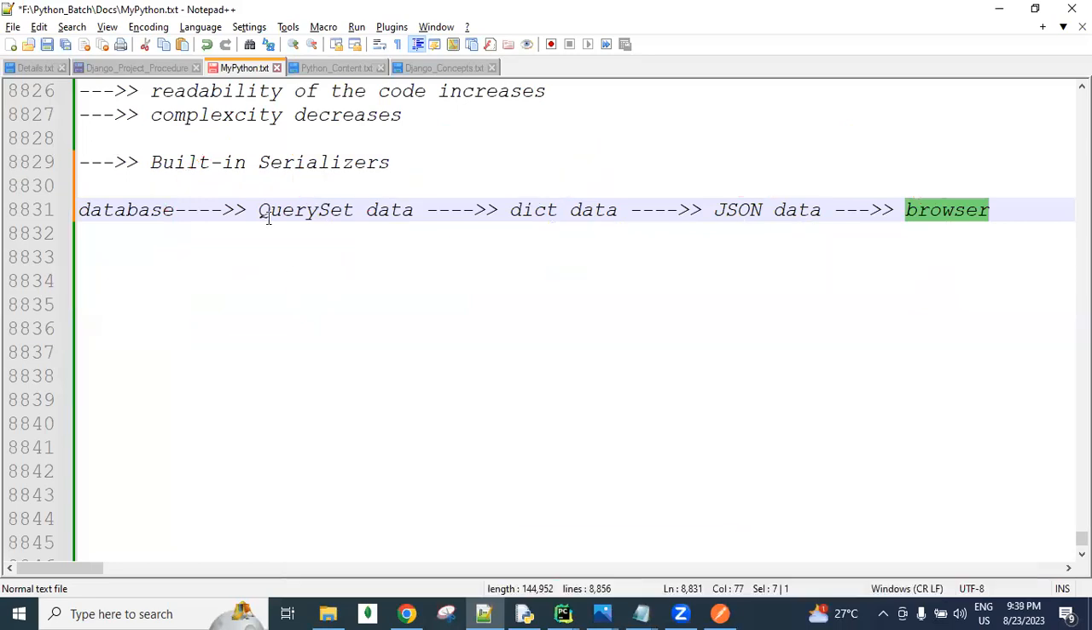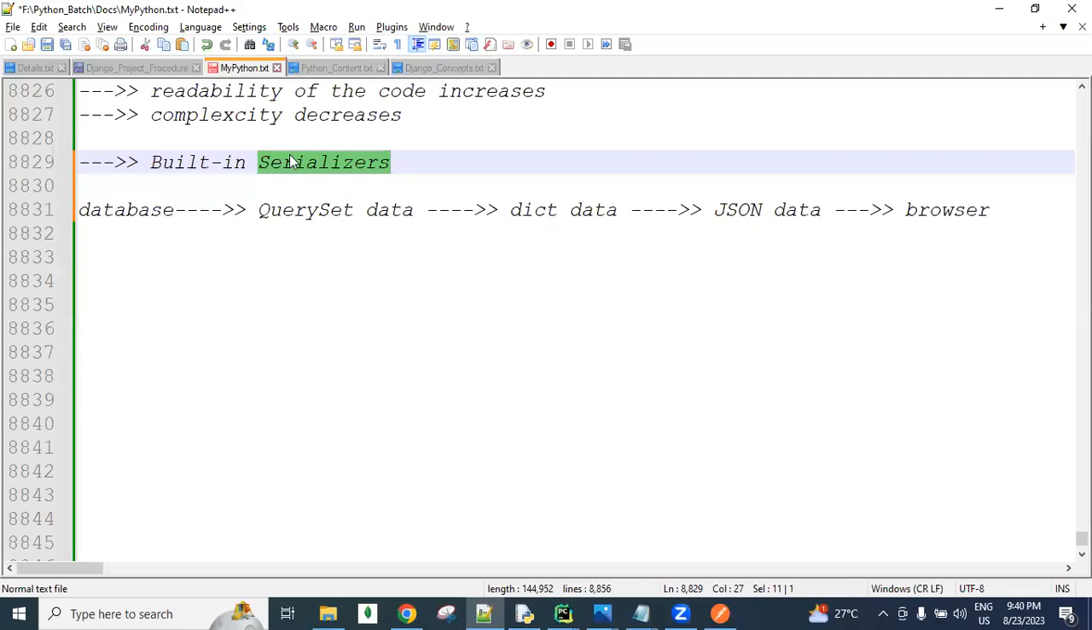Got it? Yes, guys. So simply converting one type into another type, the process is called serializers. Using pure Django, we can do all these conversions manually, but more than hundreds of lines of code are required, guys. In Django REST framework, we are going to use built-in serializers. We have a serialization related module, and that module contains some built-in serializer classes. By using those classes, we can do these conversions more easily.